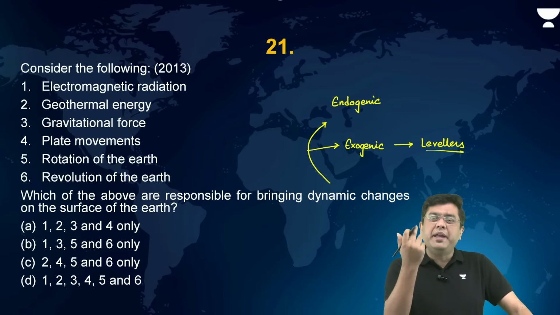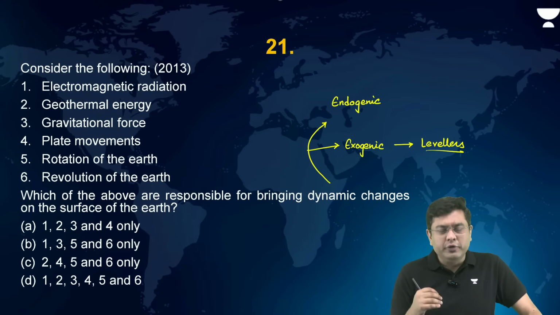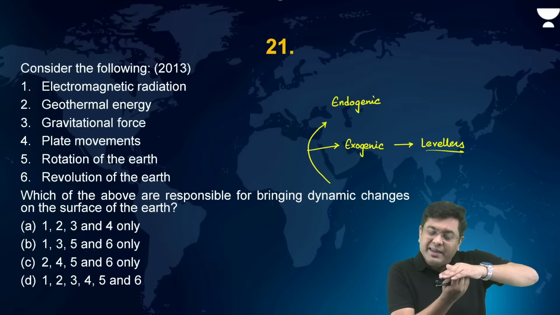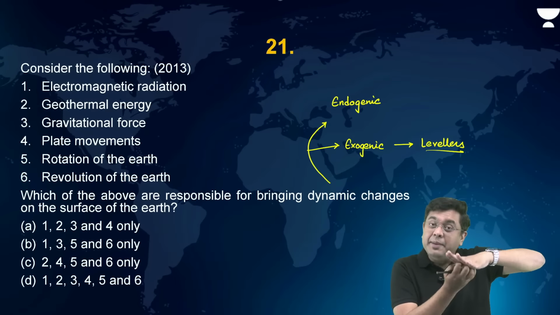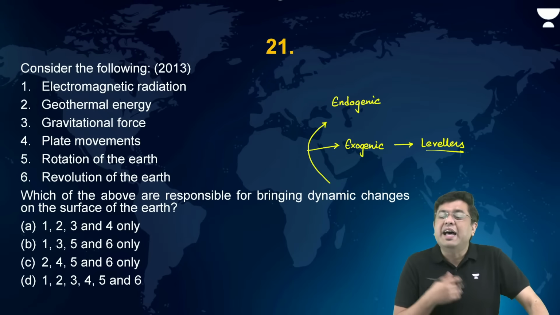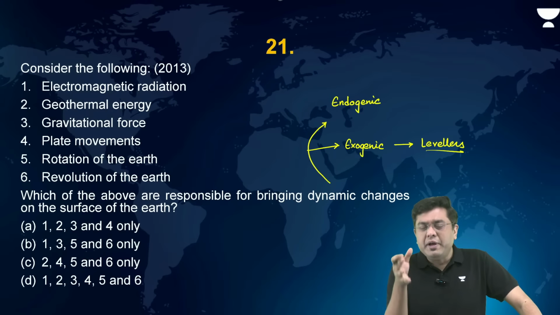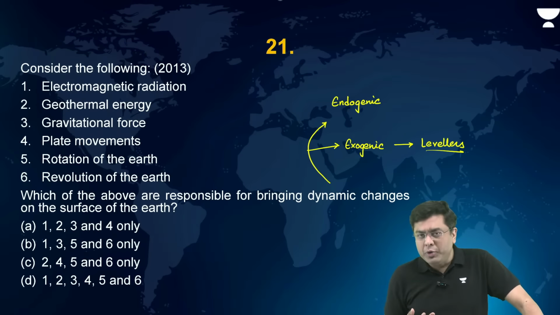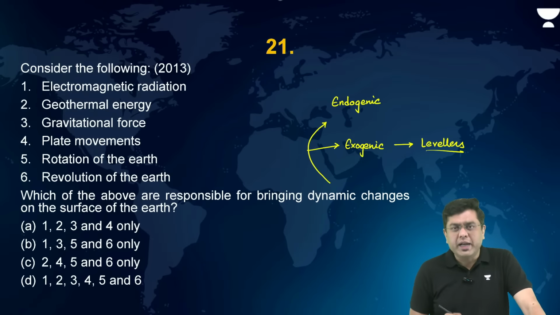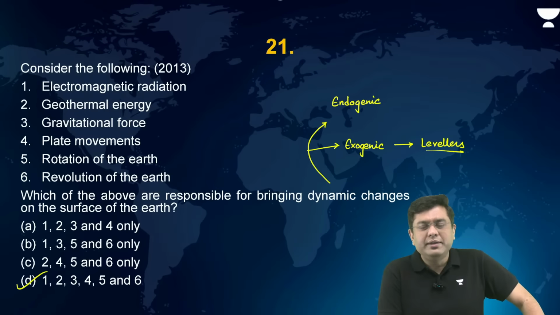Geothermal energy, the heat from the interior, will lead to maybe subsidence of the land, elevation of the land, any of those. For example, Colorado Plateau. So I'm just giving you the example of how heat from the interior can lead to swelling up, right? At the same time, heat from the interior can lead to subsidence as well. Gravitational force will also be responsible for the clouds which are present, the water vapor present closer to the surface, and hence contributing to exogenic force. Plate movement, similarly rotation and revolution. So all of these are basically responsible for bringing about the dynamic changes.